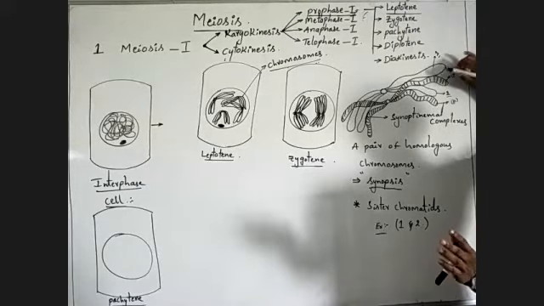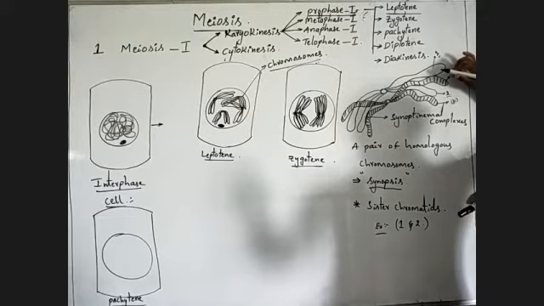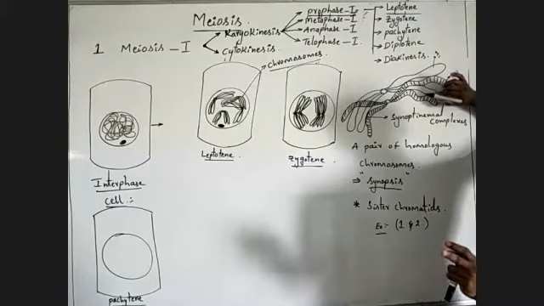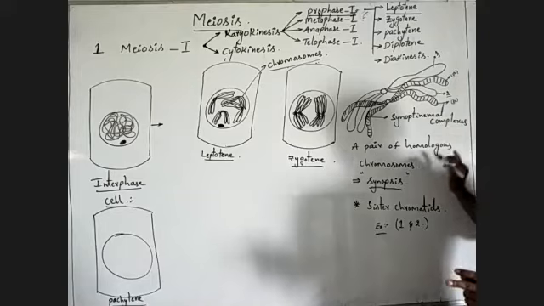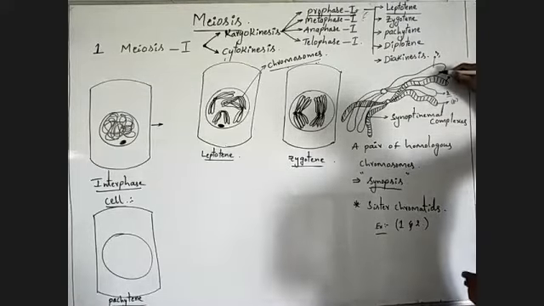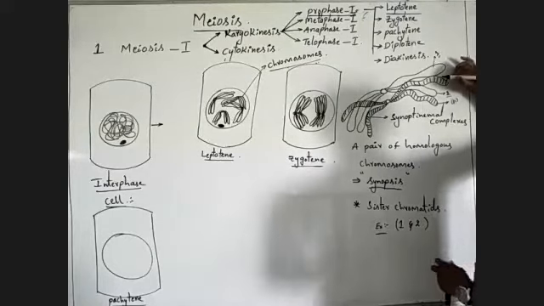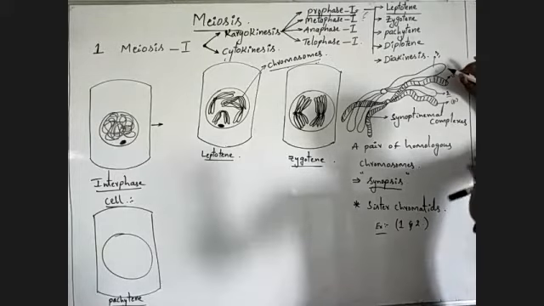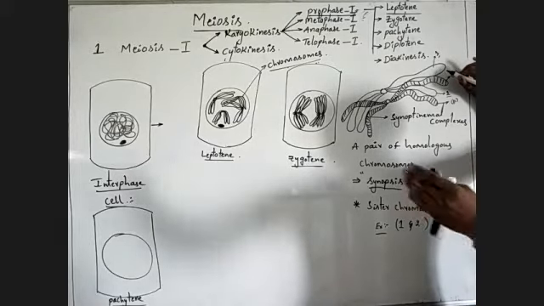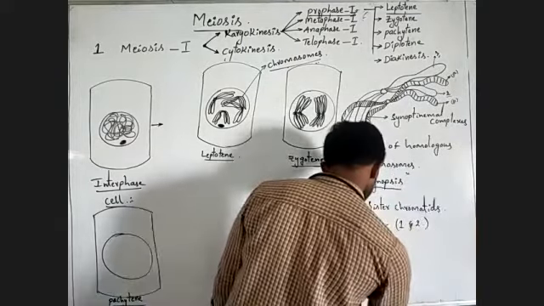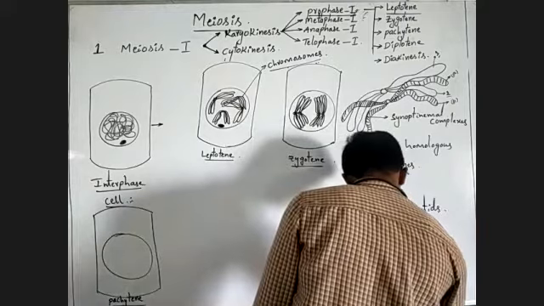Two chromatids of two different chromosomes of a pair of homologous chromosomes are called non-sister chromatids.